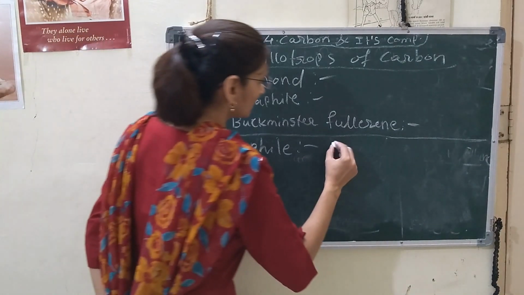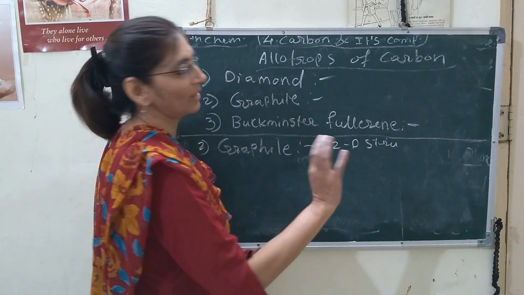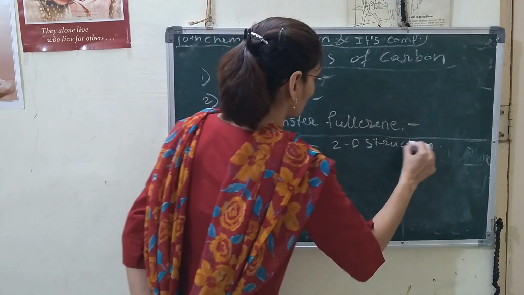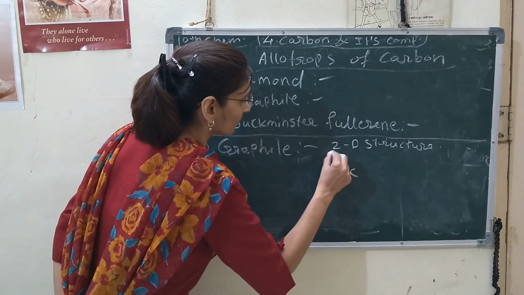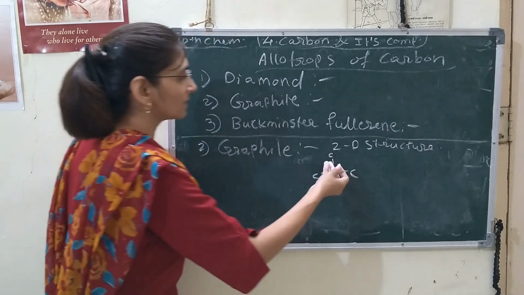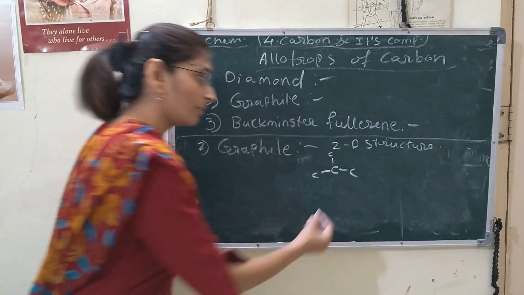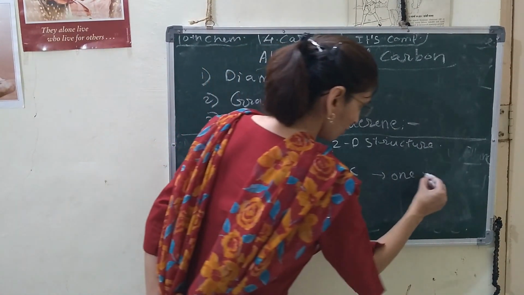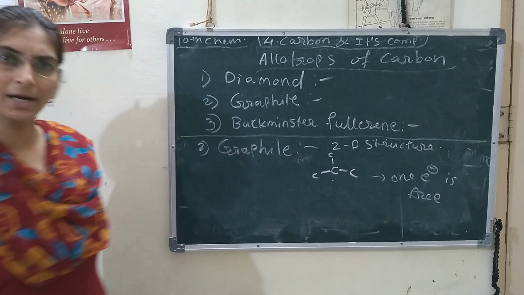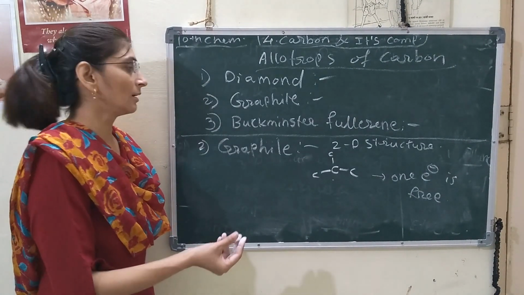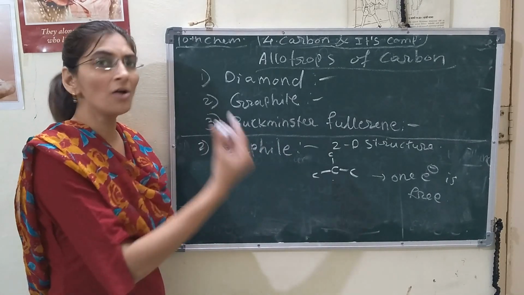So why is that? It has a 2D structure. 2D structure means all carbons lie in the same plane, and each carbon is bonded with only 3 carbon atoms. One carbon has 4 electrons, but only 3 electrons are bonded with 3 carbon atoms, and 1 electron is free. When a free electron is present, it can conduct electricity.